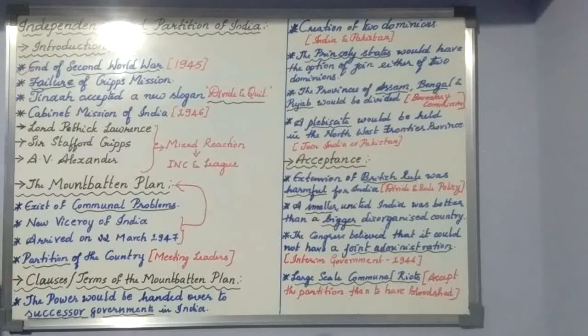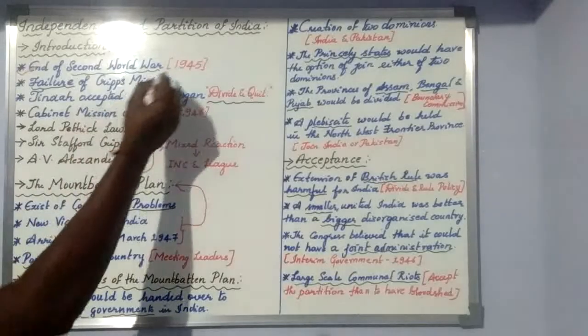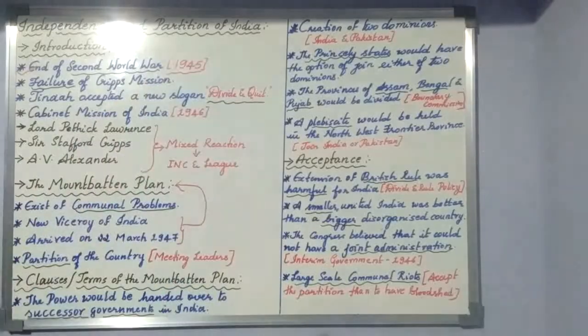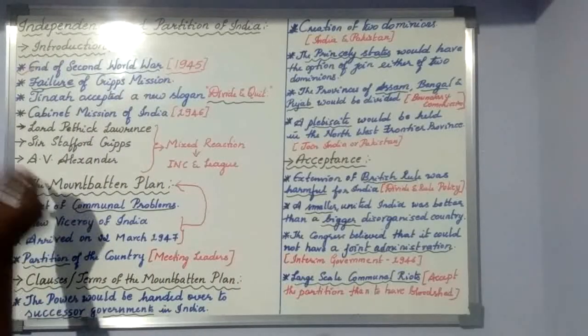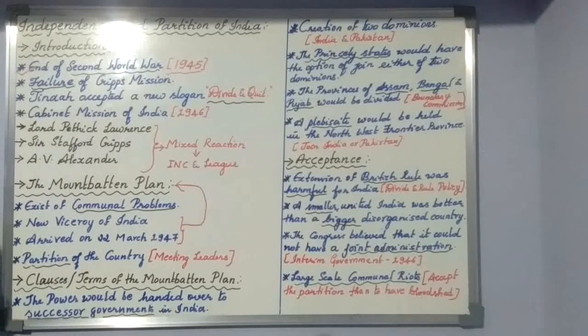India became an independent country in 1947 because of the personality called Lord Mountbatten.